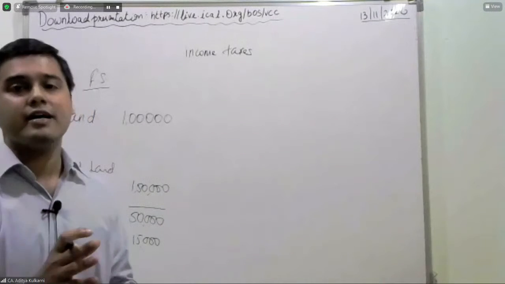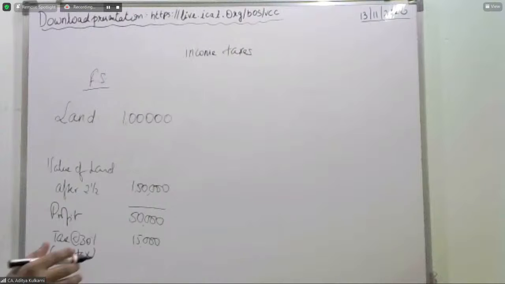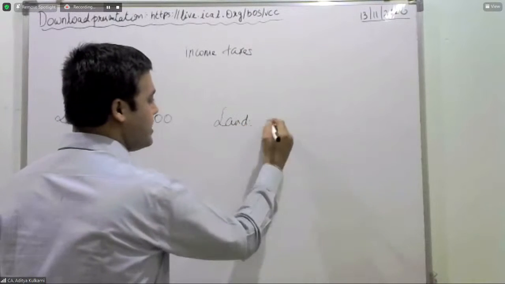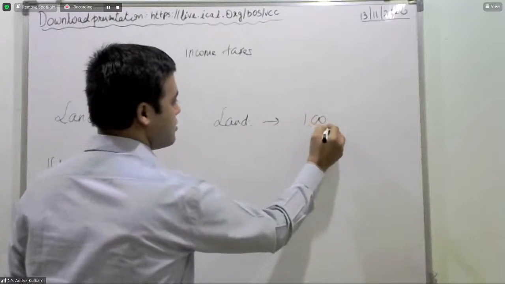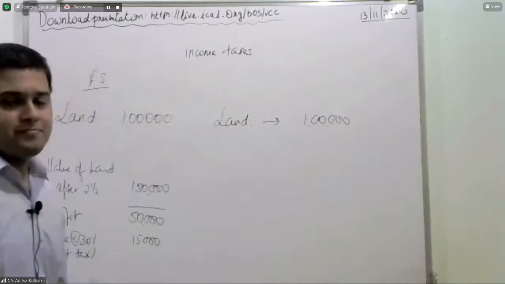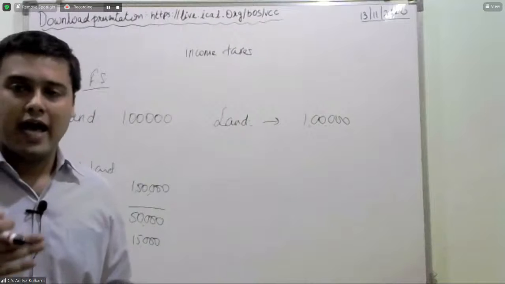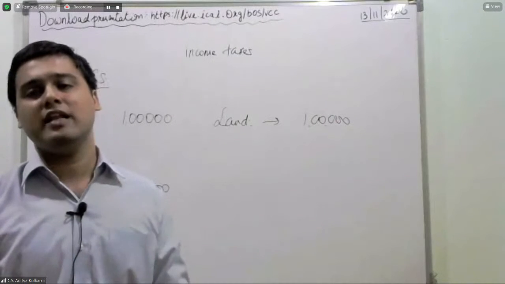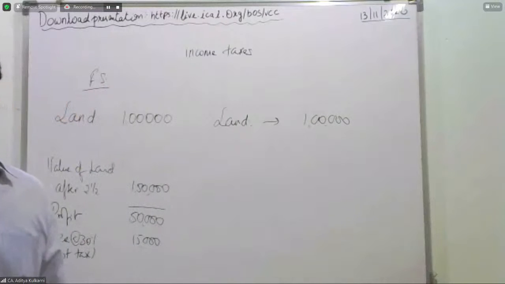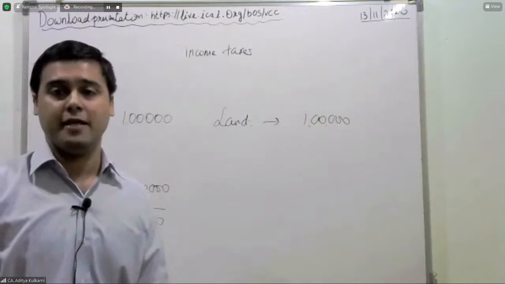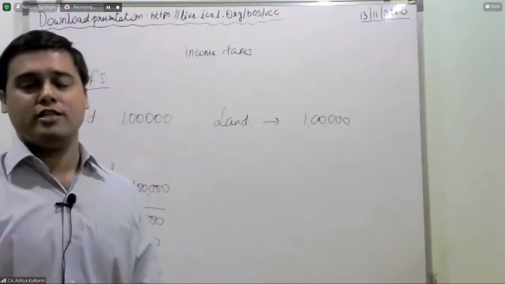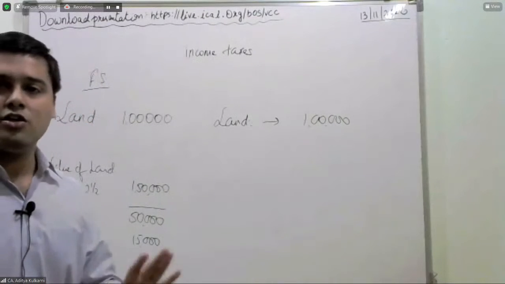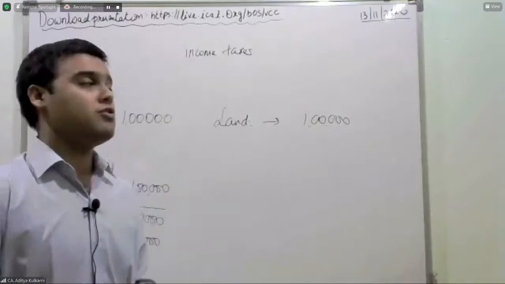But let us look at the tax impact. Your land, when you purchased, was for 1 lakh. And what has the act given you? Year on year, the indexation will be at the rate of 10% for tax purposes only. This is not revaluation. You have not revalued your land.